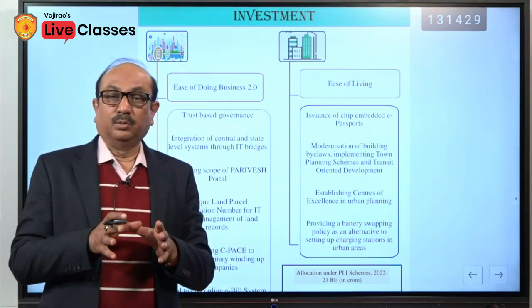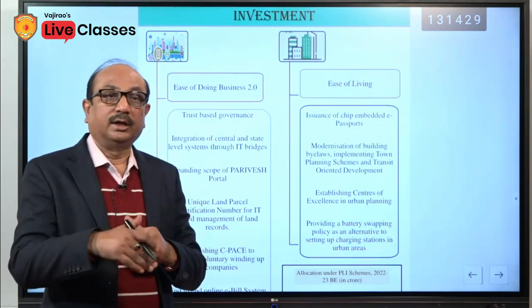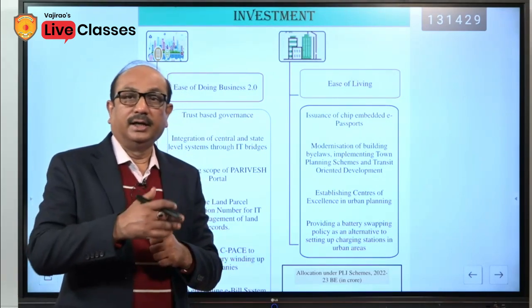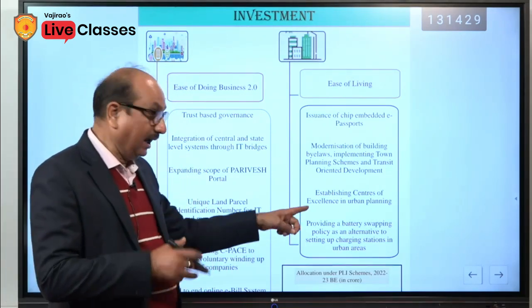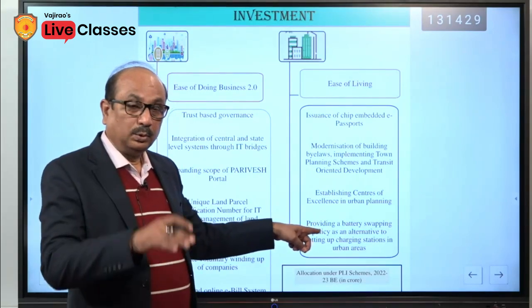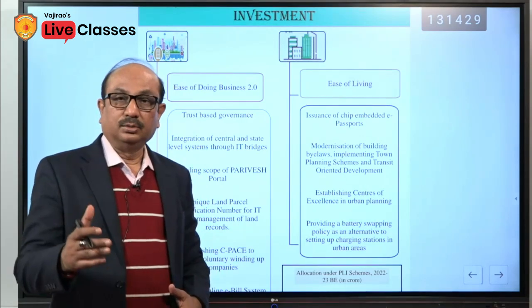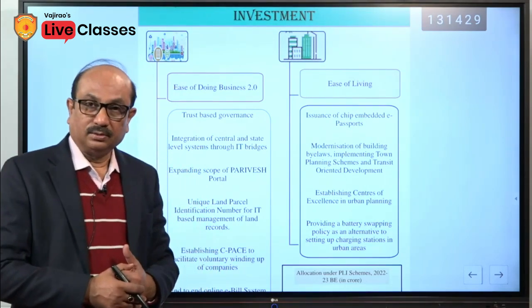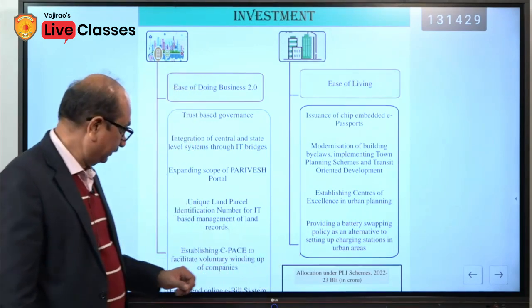Now, government is promoting EVs, electric vehicles, as an alternative to oil and gas, petrol and diesel. So this will help to reduce the dependency on vehicles running on diesel and petrol. So this battery swapping would help them.